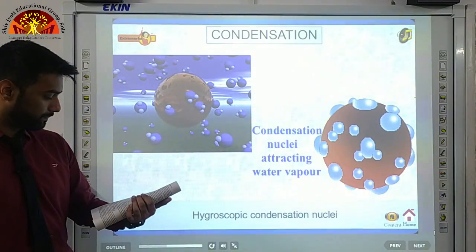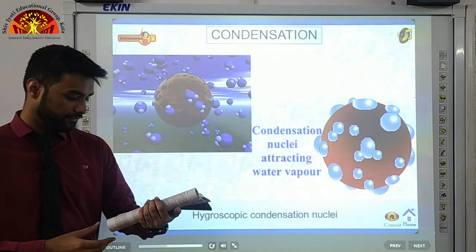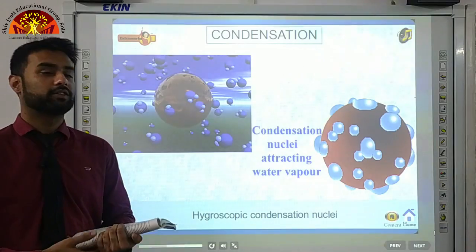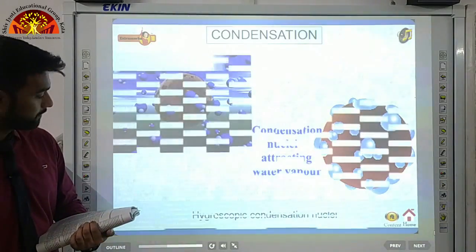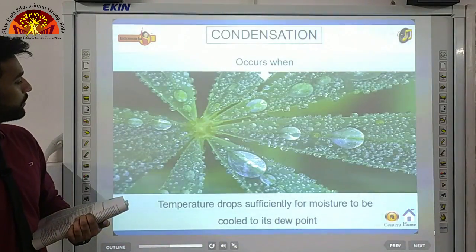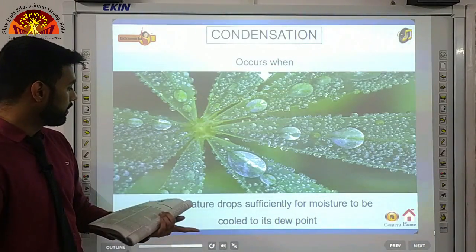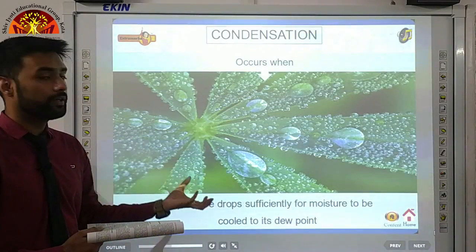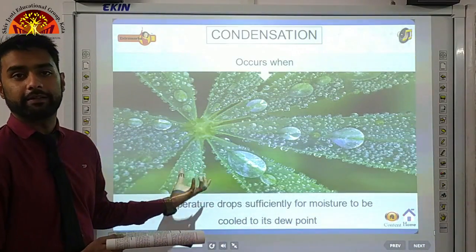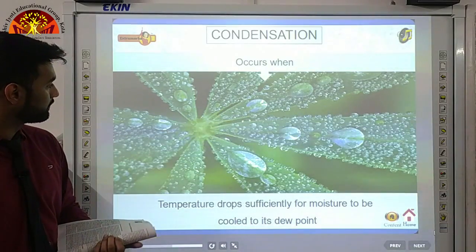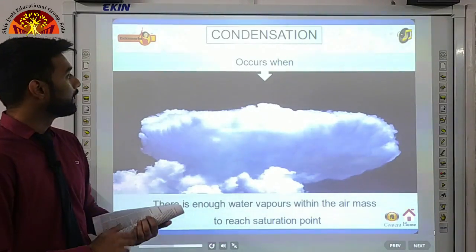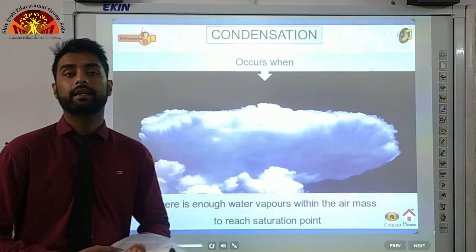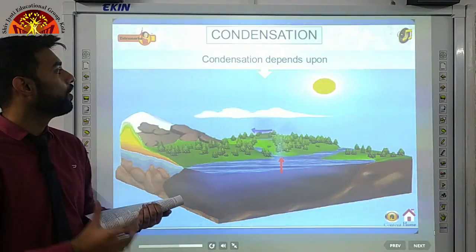Moving on. Condensation therefore depends upon the amount of cooling and the relative humidity of the air. So now let's see factors of condensation. So you see, condensation occurs when temperature drops sufficiently for moisture to be cooled to its dew point. When temperature gets cooled down, the moisture gets back to the liquid state. More importantly, it also occurs when there is enough water vapors within the air mass to reach saturation point. The air has reached its saturation point and cannot hold any more water.